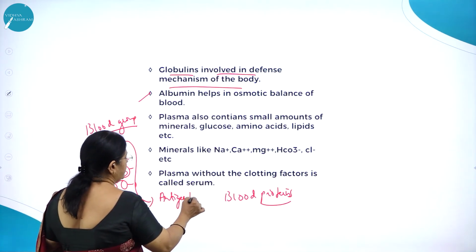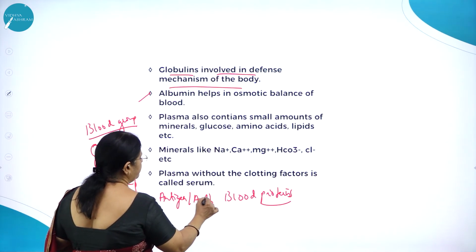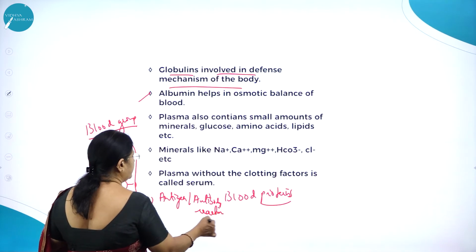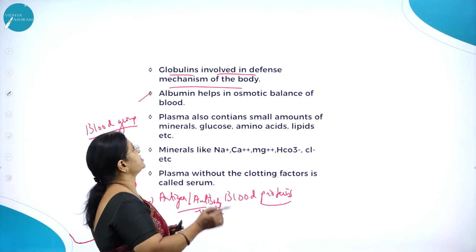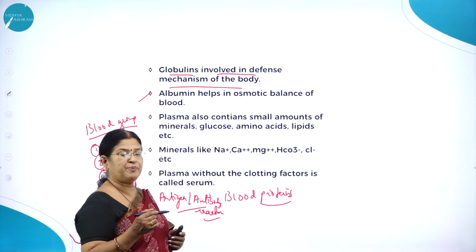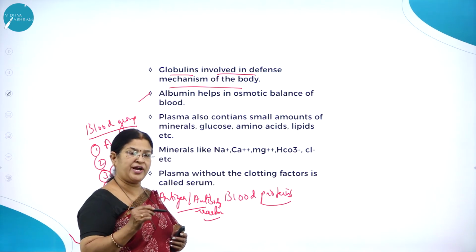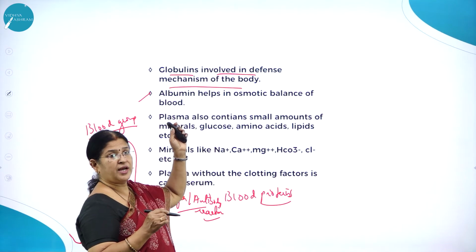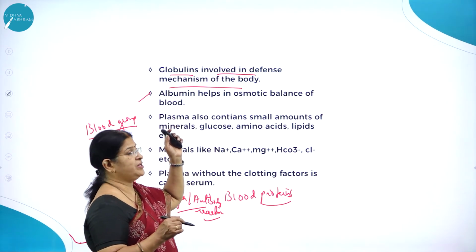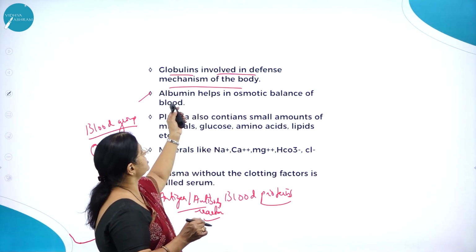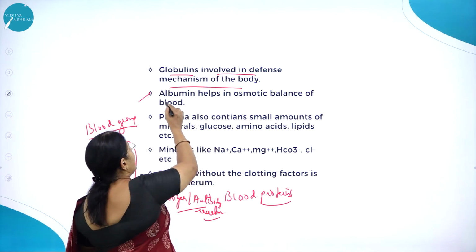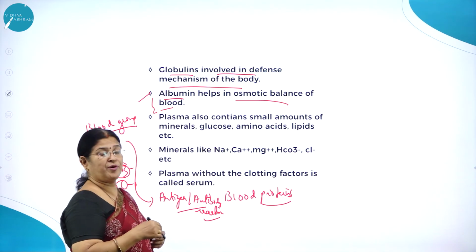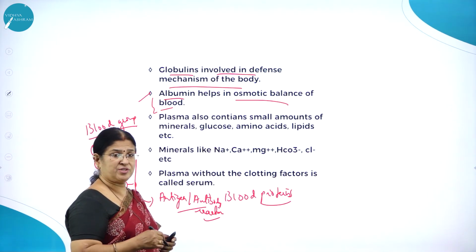So this blood group is mainly based on what? Antigen, antibody reaction. It is based on the antigen and antibody reaction. So globulins, which constitute around 6 to 8% of plasma proteins along with fibrinogen and albumins, are involved in the defense mechanism of the body, and albumin helps in osmotic balance of the body. See how important these plasma proteins are.